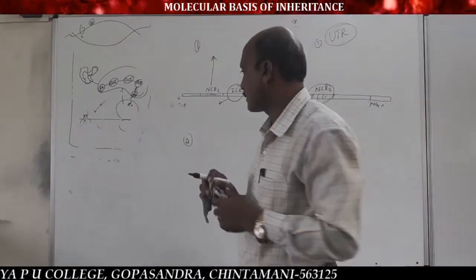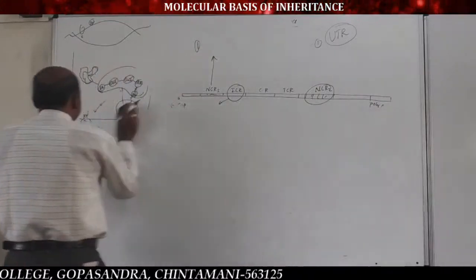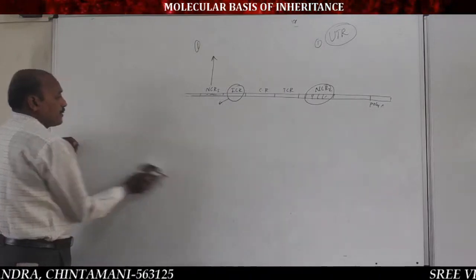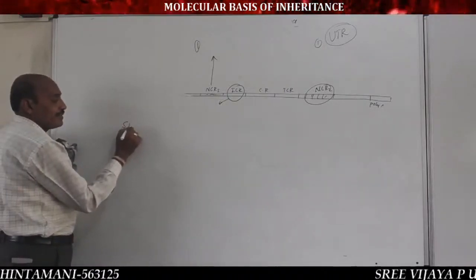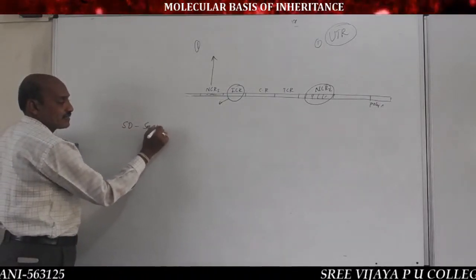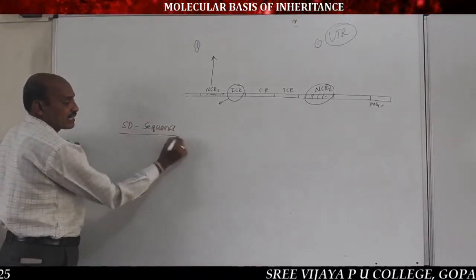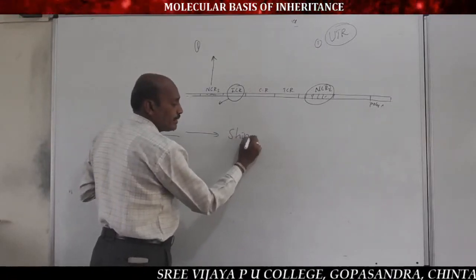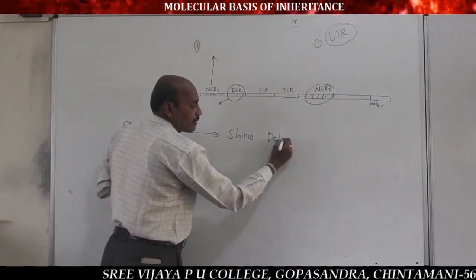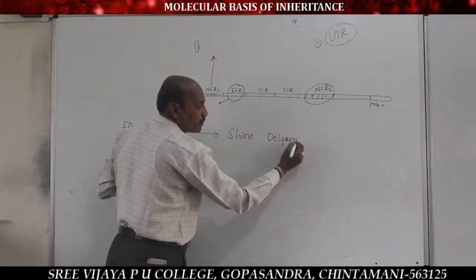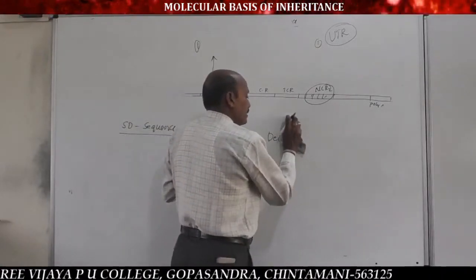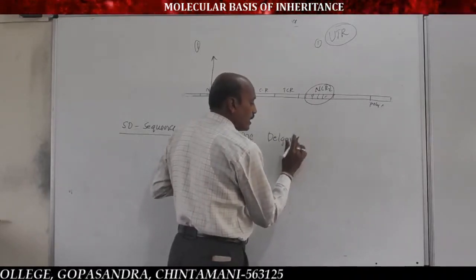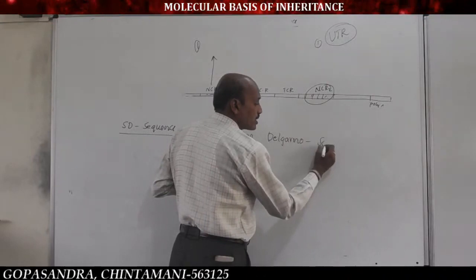This is because, remember this statement, in prokaryotic cells mRNA contains a Shine-Dalgarno sequence. Dalgarno sequence.